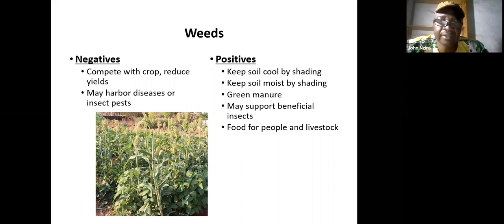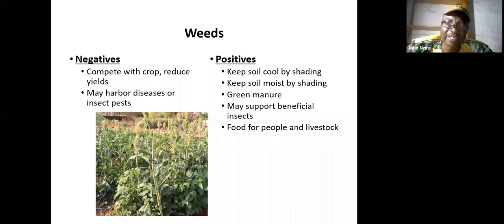Okay, we were talking about the weeds. So about weeds, on the negative side, weeds compete with crops and reduce the crop yield. And they may have diseases or insect pests, which means weeds can come and also keep insects or pests in the garden.